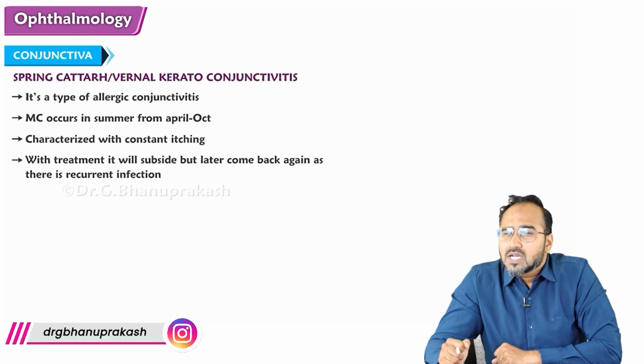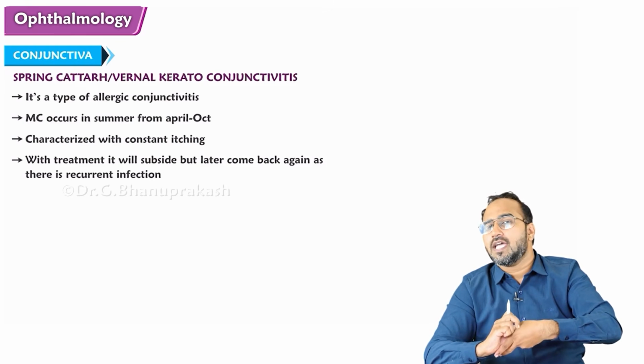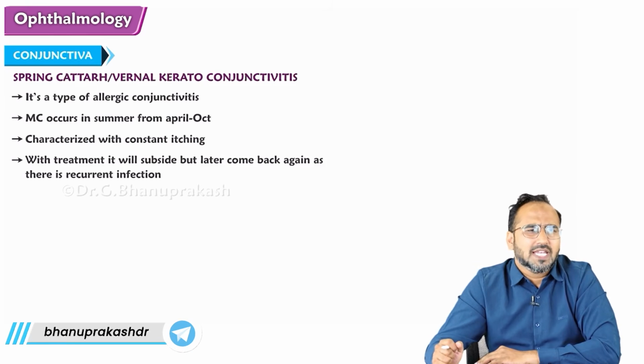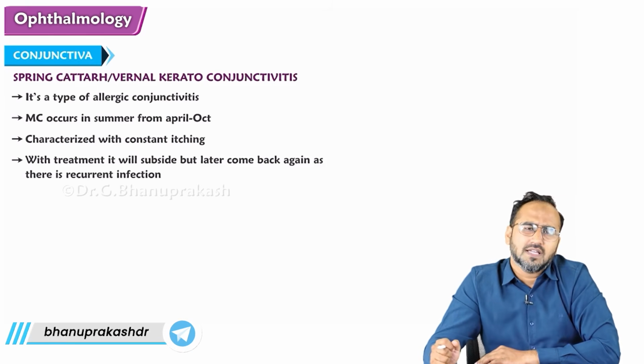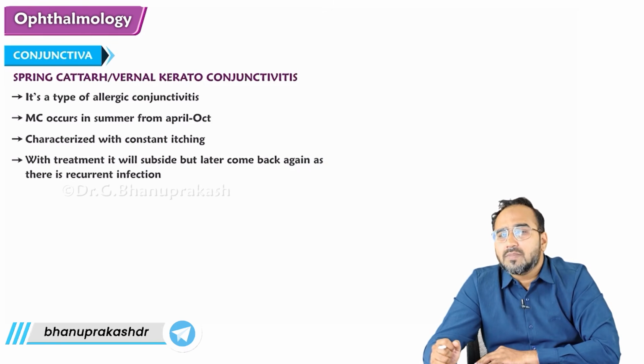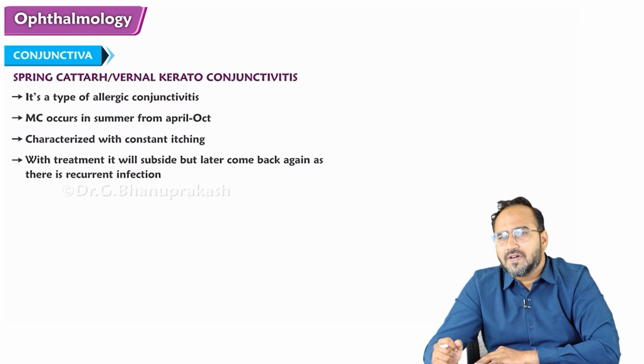We are discussing this condition, spring catarrh, or vernal keratoconjunctivitis, which is an allergic inflammation of the conjunctiva. It is commonly seen in the spring or summer seasons.